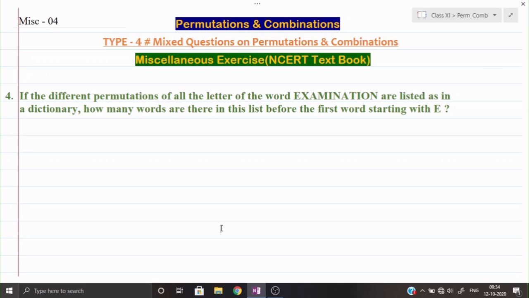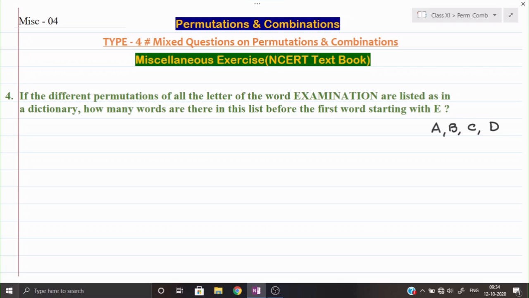Before E, there are only 4 letters: A, then B, then C, and then D. Only these 4 letters come. So we have to find out the words which start with either A, with B, with C, or with D. But in the given word, do these letters exist?